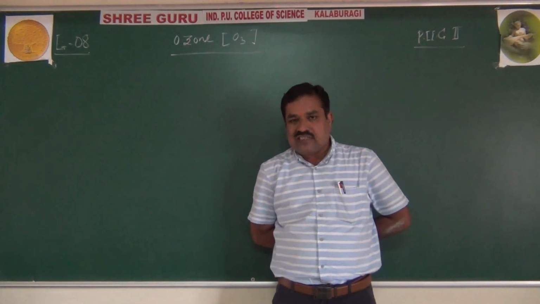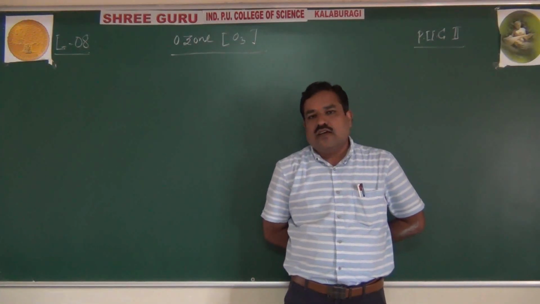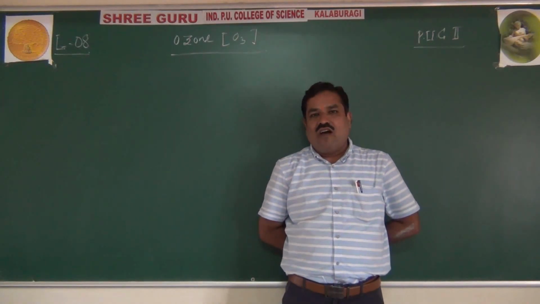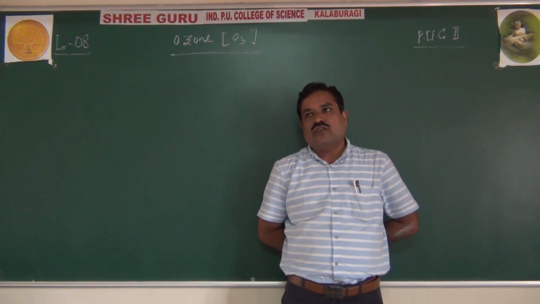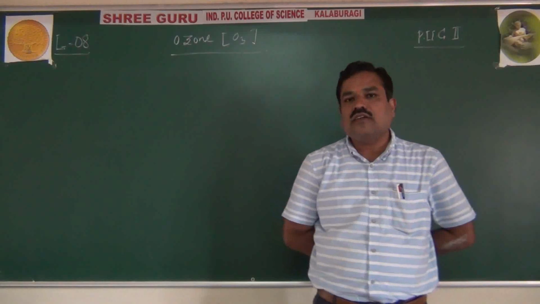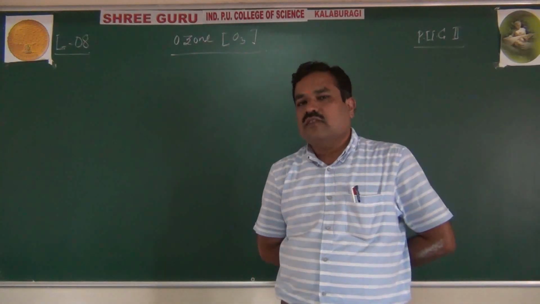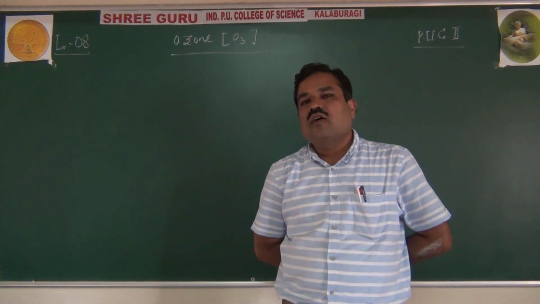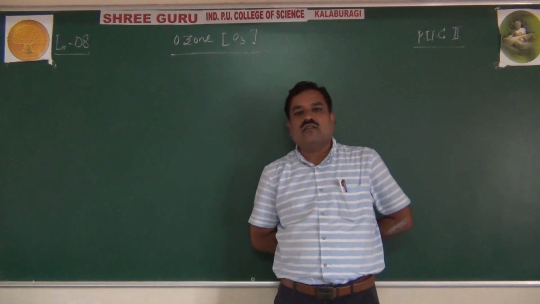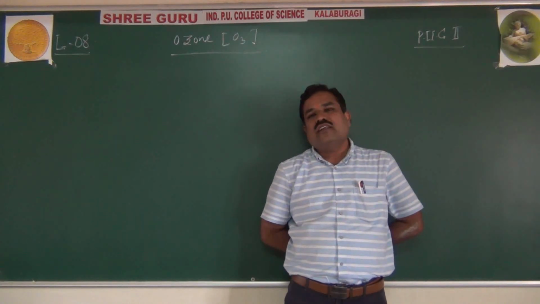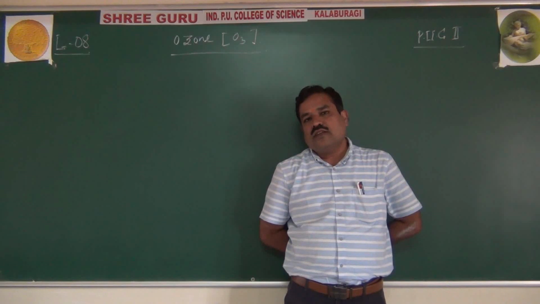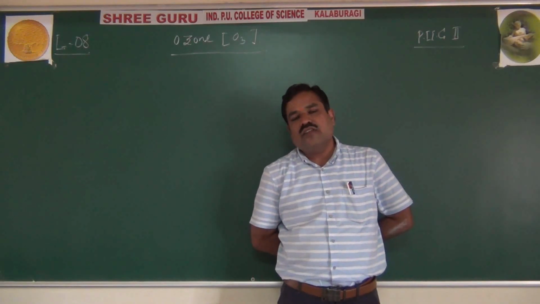Its chemical existence was first discovered by Christian Friedrich Schönbein in 1840, but its formula was not confirmed until 1867. Then Soret, or Schönbein again, reconfirmed the structure of ozone. Ozone is derived from the Greek word ozein, meaning to smell.